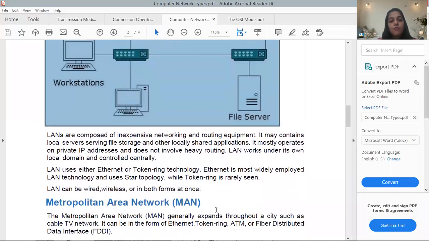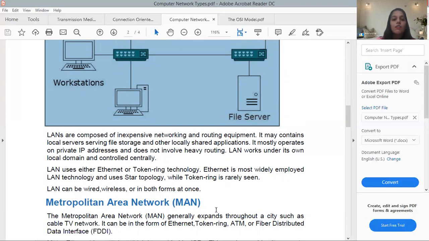Okay, so LAN uses either Ethernet or token ring technology. These are the different topologies for the connections, right? Ethernet is the most widely employed LAN technology and uses a star topology. There are different topologies for connectivity.